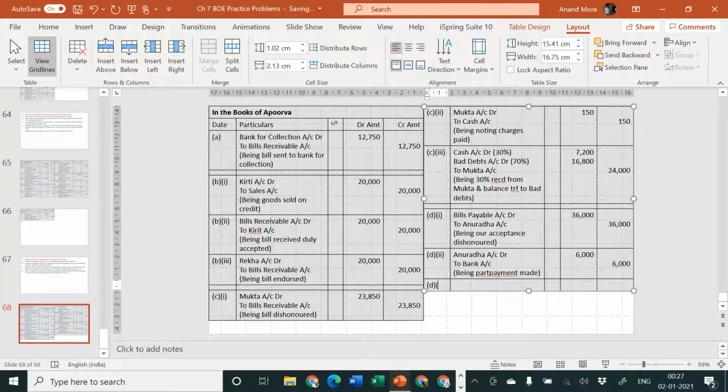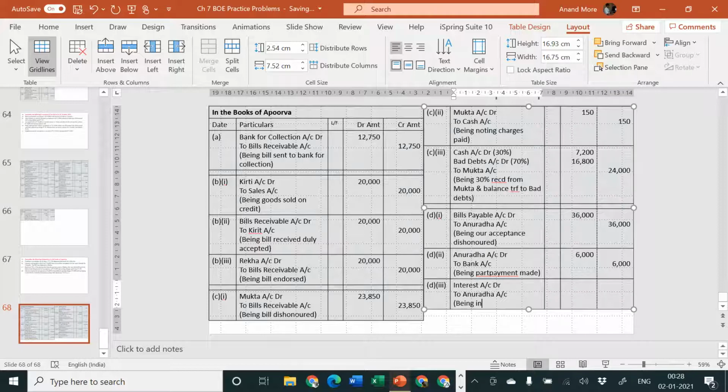Okay, point number D, point number 3, we are going to pay the interest. To whom? To Anuradha. We are agreeing that we will pay interest to her. That means interest is our expenditure, and this interest is payable to Anuradha. Anuradha is our creditor. Entry will be interest account debit. We have not yet paid the interest, we have just agreed that we are going to pay interest. So interest account debit, and to whom are we going to pay? To Anuradha. So Anuradha is our creditor not only by 36 minus 6, that is 30,000, but she is also our creditor by an additional amount of interest. So to Anuradha account, being interest charged.